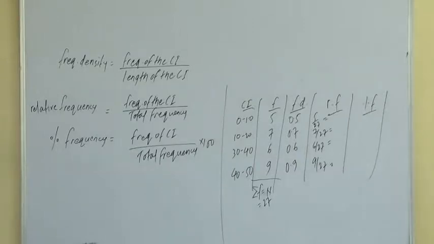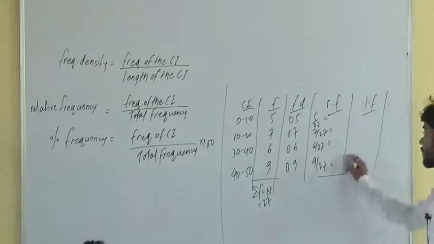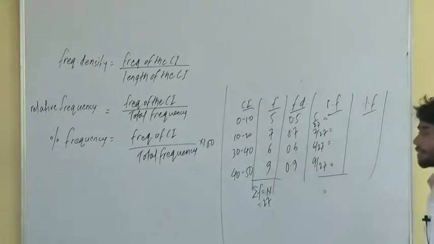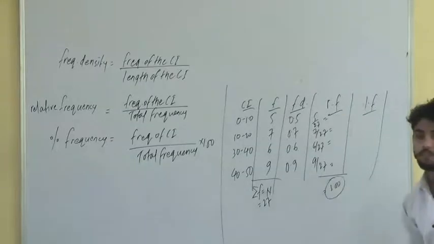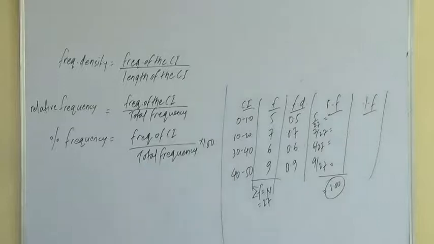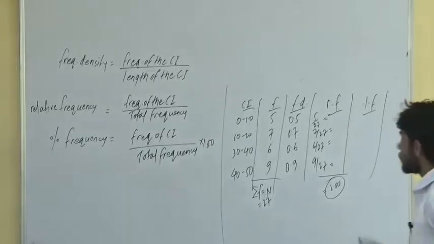Getting it? If you find the sum of this relative frequency, you should get 1. Round about 1, some decimal points you can round off.